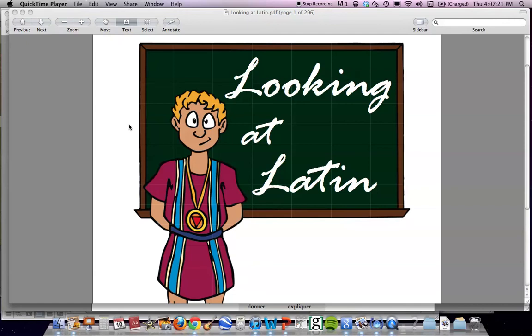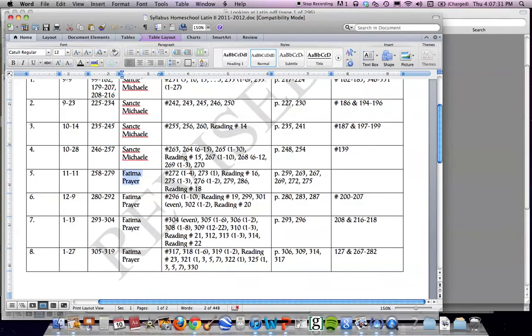Okay, friends, let's look at some Latin. Sorry, we're not at the library today, but it doesn't prevent me from teaching you some Latin, so here we go. If we look at your syllabus, and I hope you have it right with you, it is November 11th, and it calls for a new prayer, the Fatima prayer,